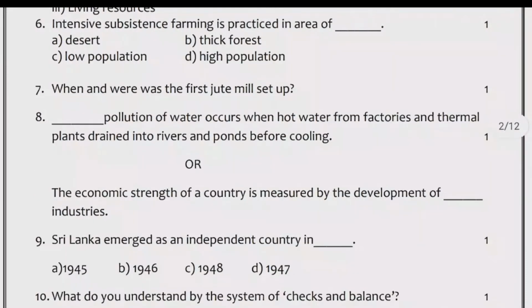9. Sri Lanka emerged as an independent country in dash. A. 1945. B. 1946. C. 1948. D. 1947.